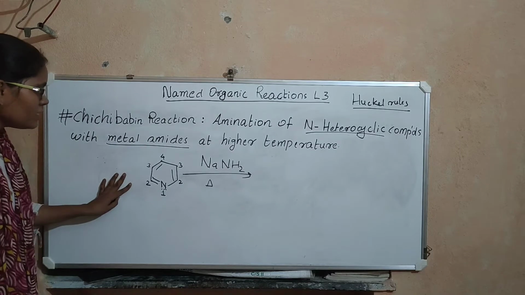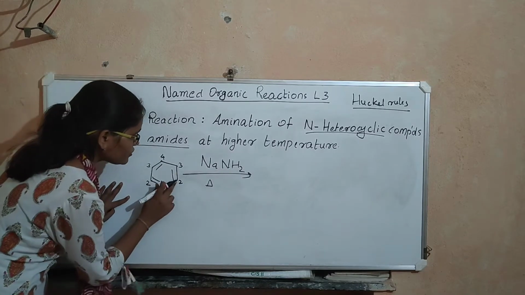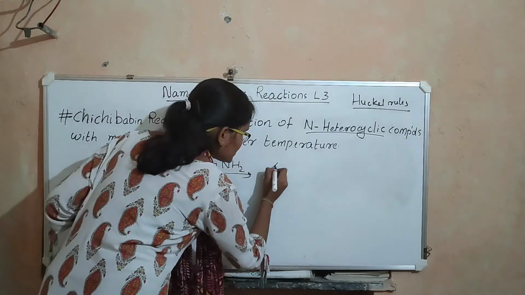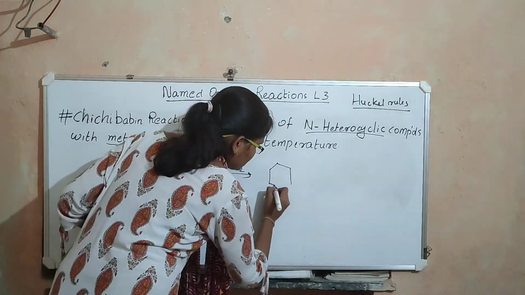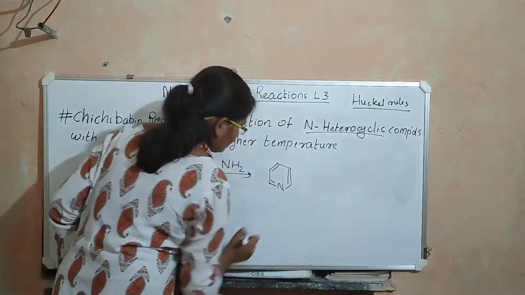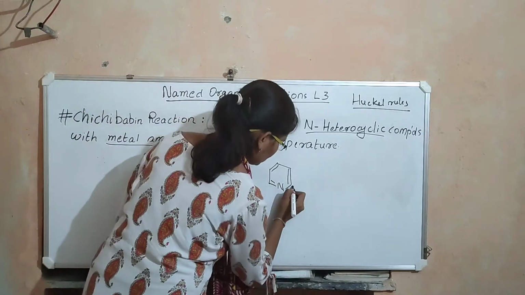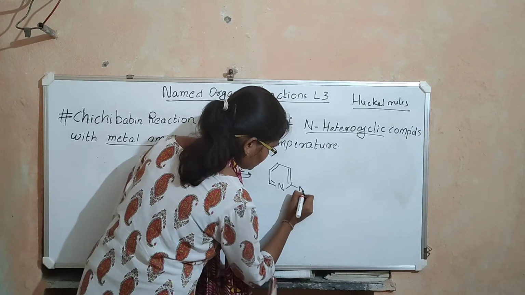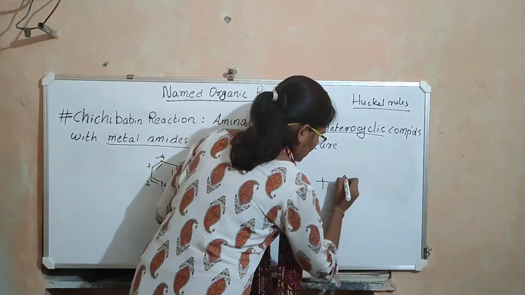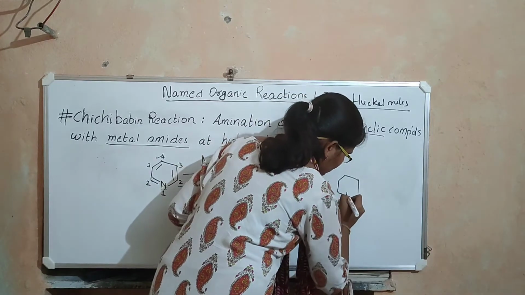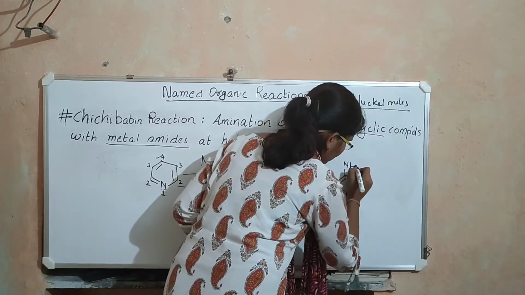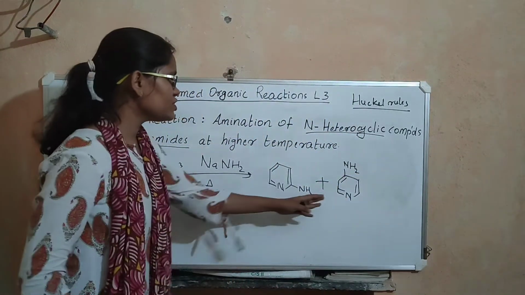But this nucleophile particularly will prefer position 2 and position 4. So the products we get are these 2 products.